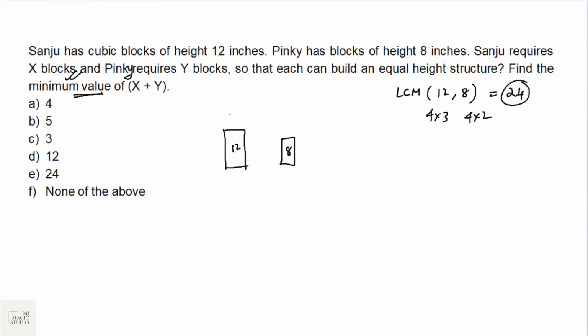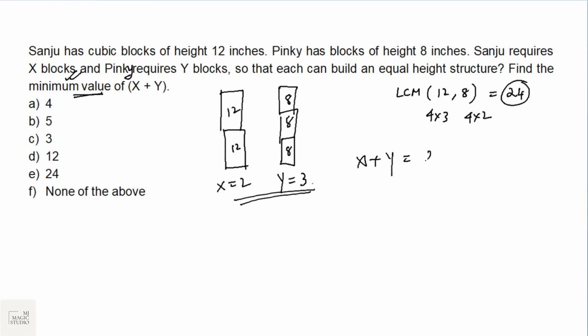To make a 24 inches structure, Sanju would require 2 blocks. 12 and 12 is 24. That means X would be 2. And Pinky would require 8, 8, 8. That is 3 blocks. So Y would be equal to 3. So the minimum value of X plus Y should be equal to 2 plus 3. That is 5. Option B is the best fit.